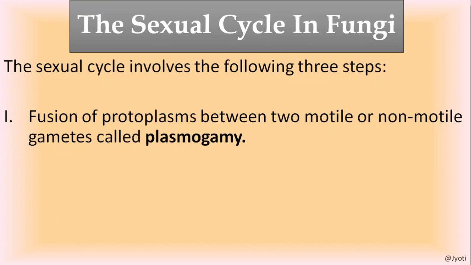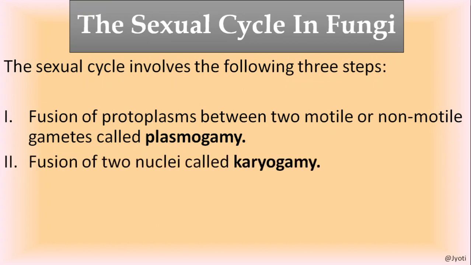So as usual in sexual reproduction, here also the two gametes are there. The gametes may be motile or non-motile, but first of all their protoplasm or the living mass of the cell is fused, that is called plasmogamy. The fusion of protoplasm is called plasmogamy. Very, very important. Then after that what happens?